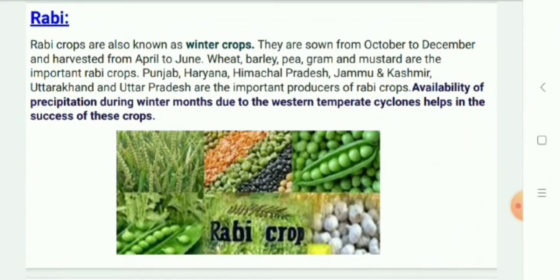Though these crops are grown in large parts of India, states from north and northwestern parts such as Punjab, Haryana, Himachal Pradesh, Jammu and Kashmir, Uttarakhand, and Uttar Pradesh are important for the production of wheat and other Rabi crops. Availability of precipitation during winter months due to western temperate cyclones helps in the success of these crops.